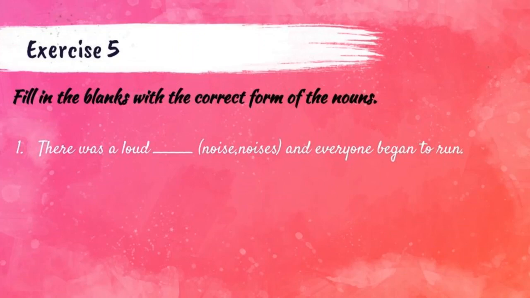There was a loud. Already I said that a or an is used before singular noun only. So in this first sentence we have used a. It means we should use a singular noun. So in the given options, which is the singular noun? You're right, noise is the singular noun. So the first answer is noise. There was a loud noise and everyone began to run.